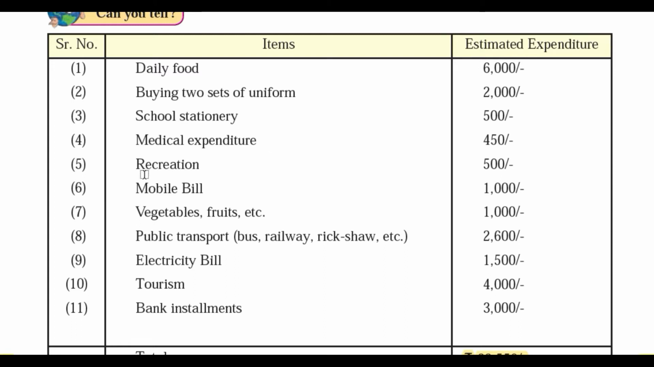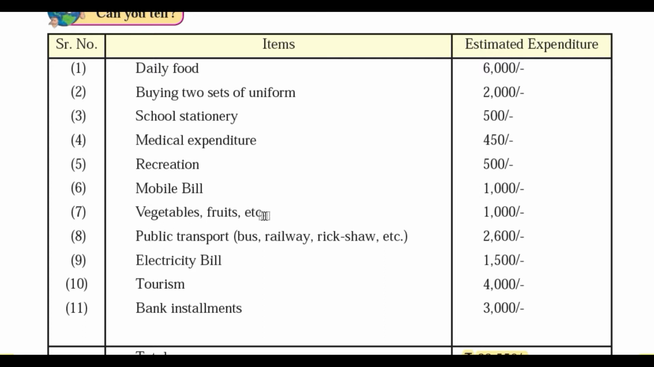Okay, the recreation means what? The entertainment facilities. Suppose you are watching two movies in the month, so you just watch one movie in the month, so here you can compromise, right? Mobile bill, suppose you are doing a recharge of a 2 GB per day net pack on your mobile phone, so you can reduce your net consumption to 1 GB per day, so your expenditure will be less over here.